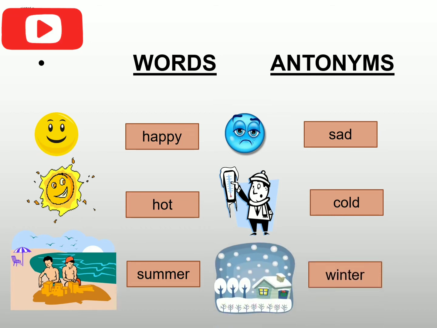It is winter. Very good. So the antonyms of happy is sad, hot, cold, summer, winter. So you can see that these words are totally different from each other in their spellings, in their sounds, in their meanings as well. So antonyms means opposite.